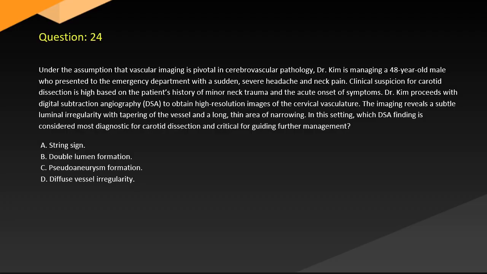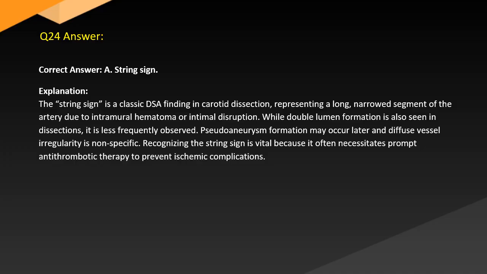A. String sign. B. Double lumen formation. C. Pseudoaneurysm formation. D. Diffuse vessel irregularity. Answer. Correct answer A. String sign. Explanation. The string sign is a classic DSA finding in carotid dissection, representing a long, narrowed segment of the artery due to intramural hematoma or intimal disruption. While double lumen formation is also seen in dissections, it is less frequently observed. Pseudoaneurysm formation may occur later, and diffuse vessel irregularity is non-specific. Recognizing the string sign is vital because it necessitates prompt antithrombotic therapy to prevent ischemic complications.